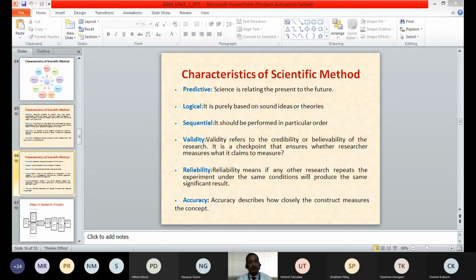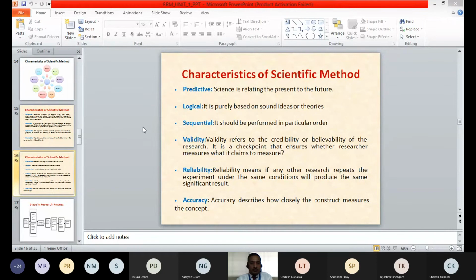Then logical. It is purely based on sound ideas or theories. So there should be some logic or concept behind the scientific method which we are using. There should be a logic in formulating the particular procedure or putting the different steps logically. There should be some logic.